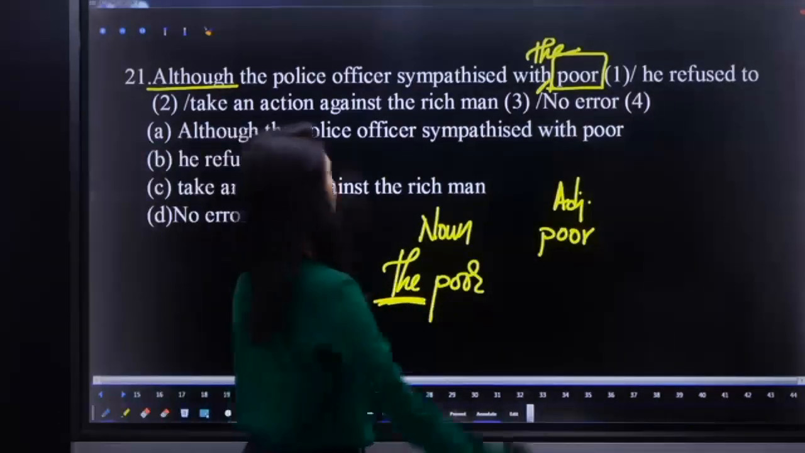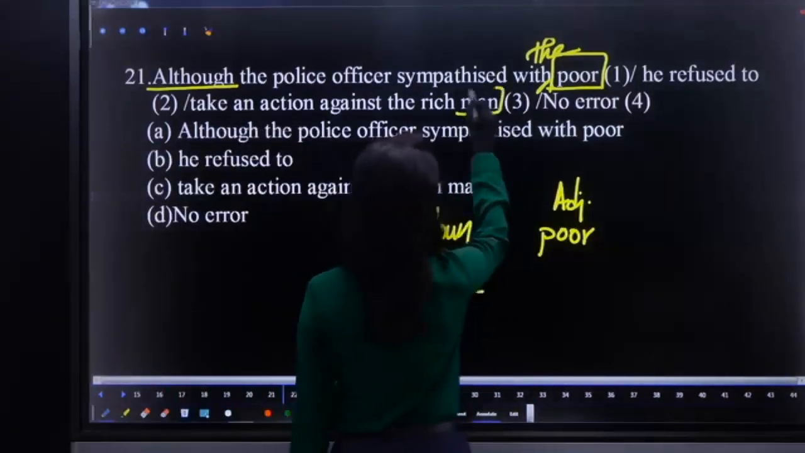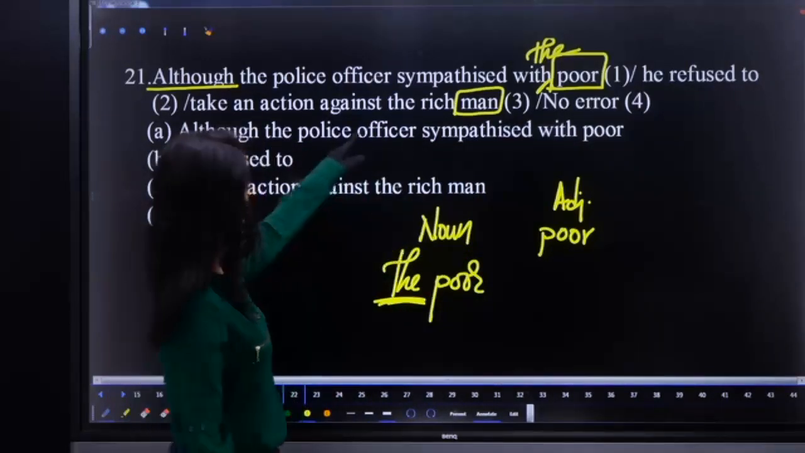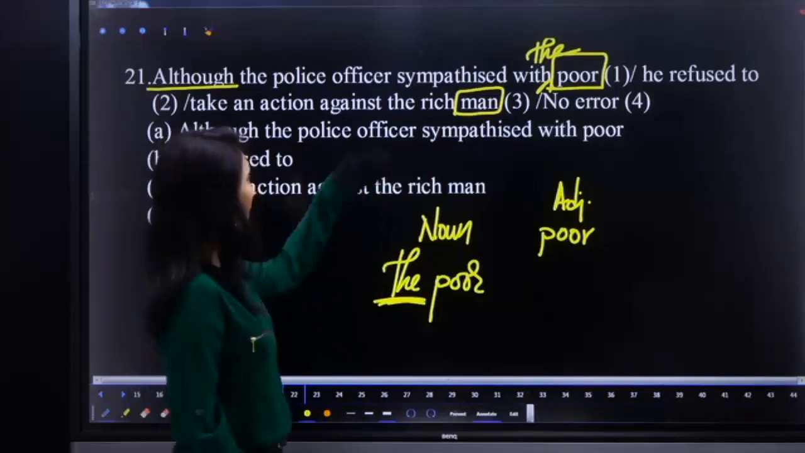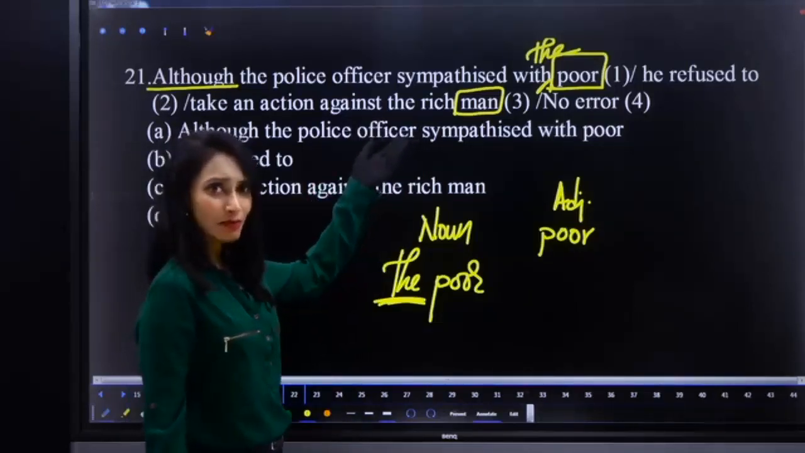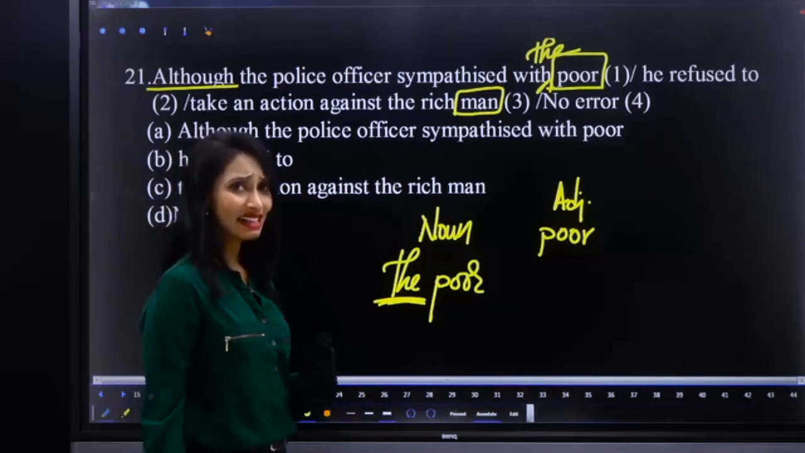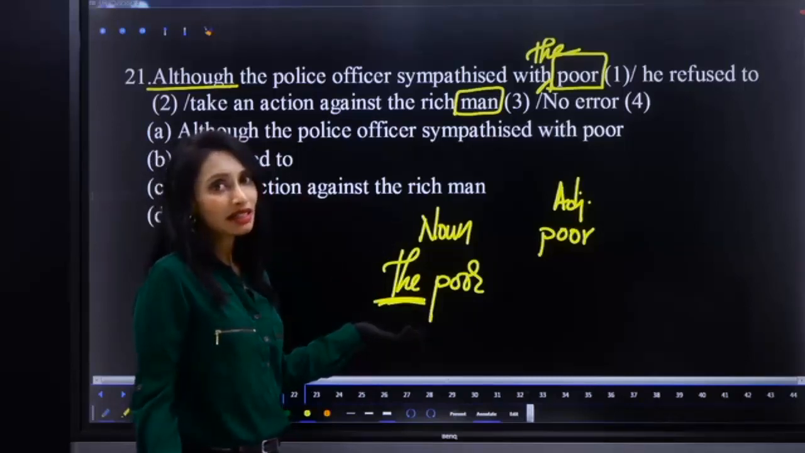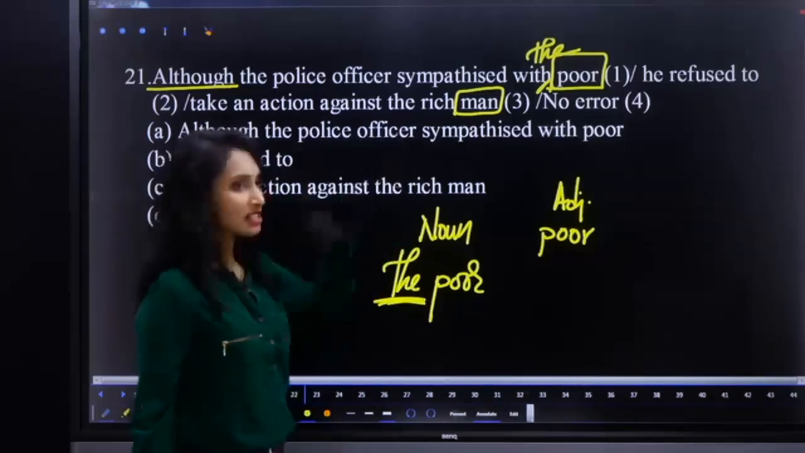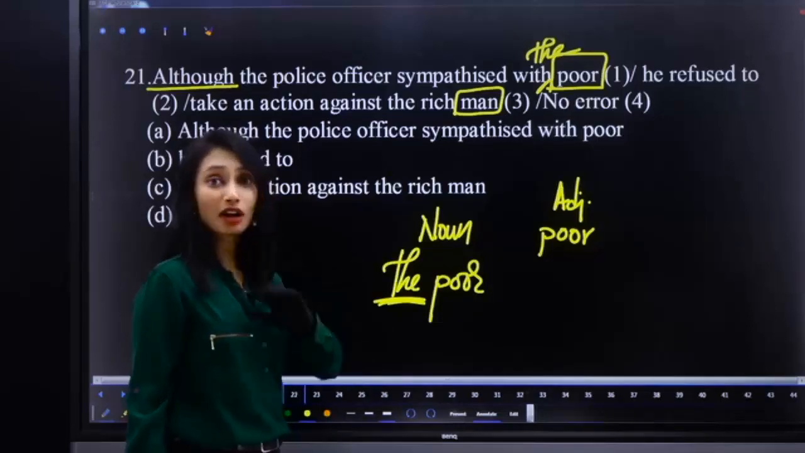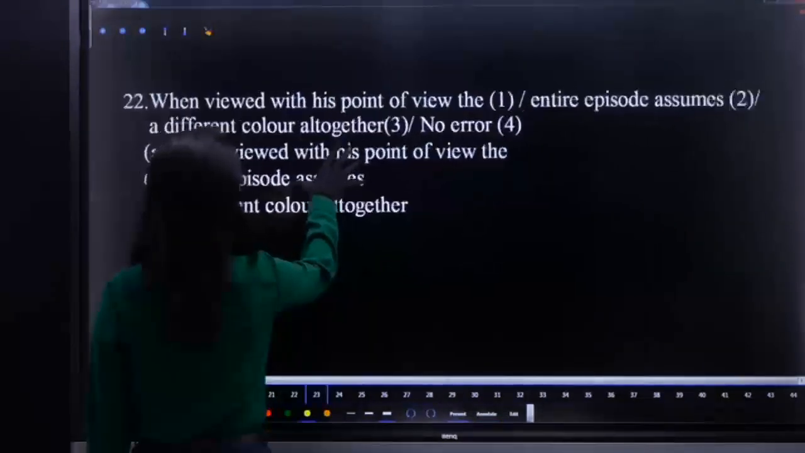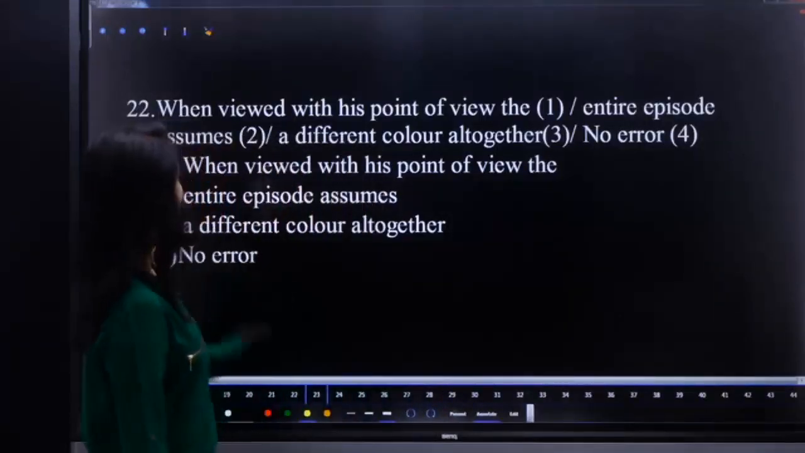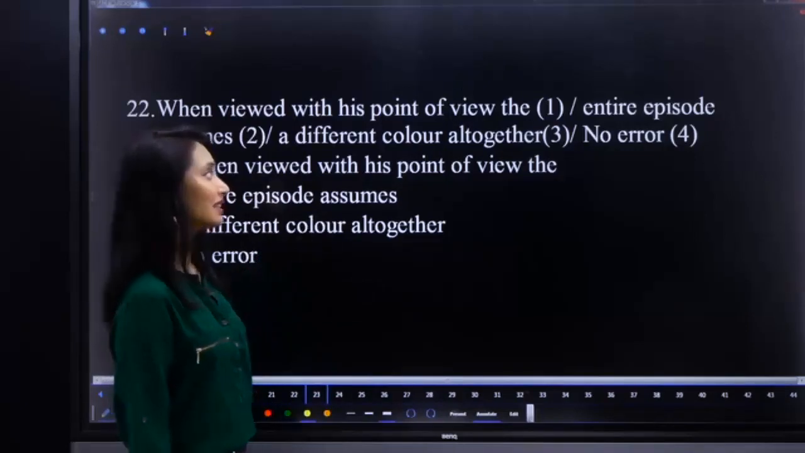We need not omit man because we are not talking about all. We are talking about only one of that. So the rich man, the man who is rich. So they, the poor. So maybe the man has done something to them. The police officer sympathized with the poor. But what, he did nothing. He refused to take an action against the rich man, one particular man, not all. Is it clear?